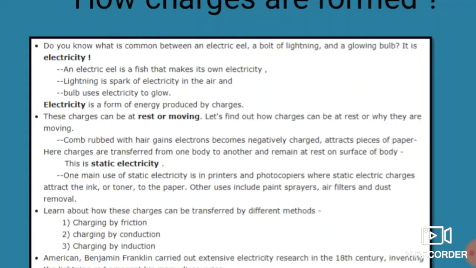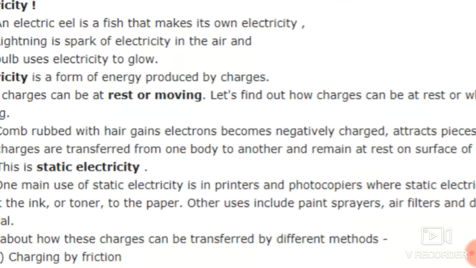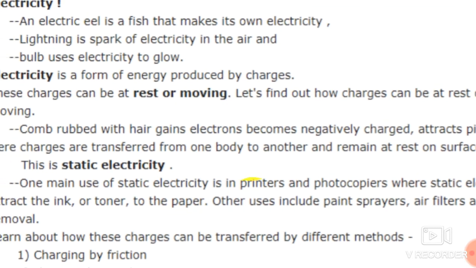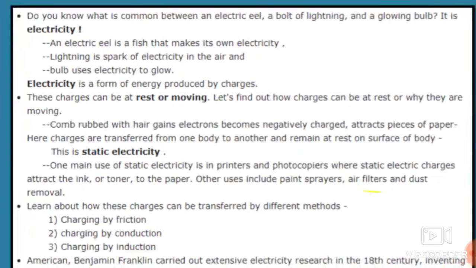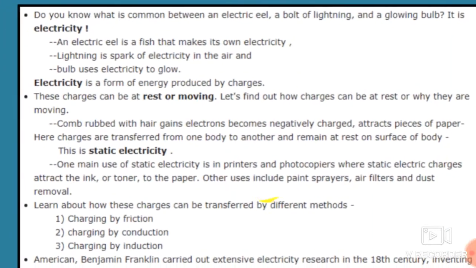We have to find out how these charges are in the rest state or in the moving state. See, a comb rubbed with hair gains electrons, becomes negatively charged and attracts the pieces of paper.